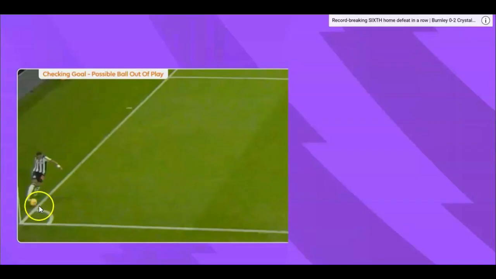Is the first one, is the ball out of bounds? Yeah, looks like it. But the problem is you can't get that down overhead view that you want, the one where you see the line and you see the ball, or is the ball like that and it's just touching it? Well, you can't see that because they're not going to show you that, because that'll tell you that the ball's out of play. Yeah, they don't show you that angle at all.